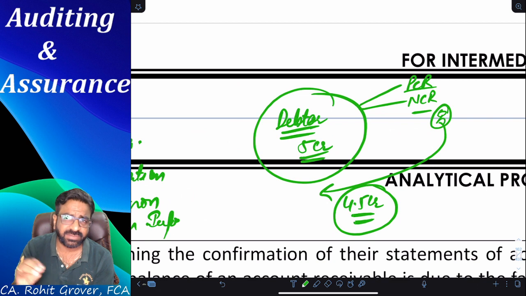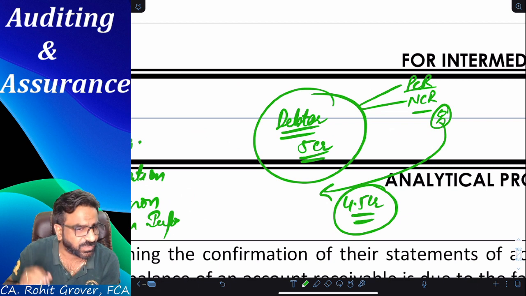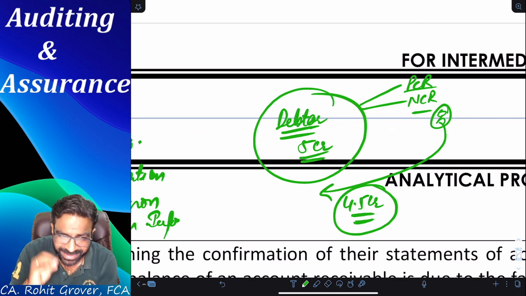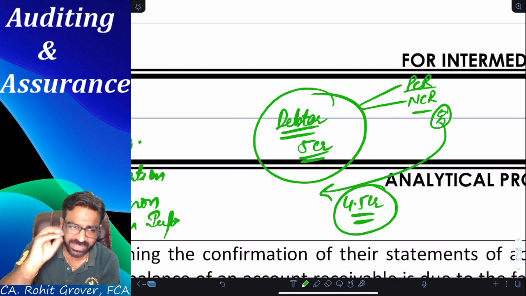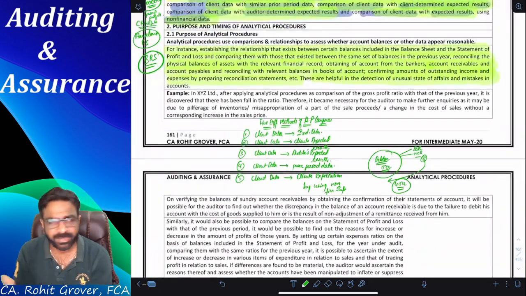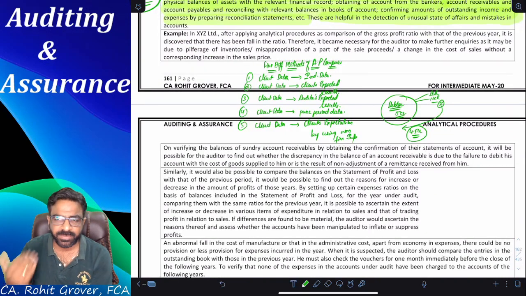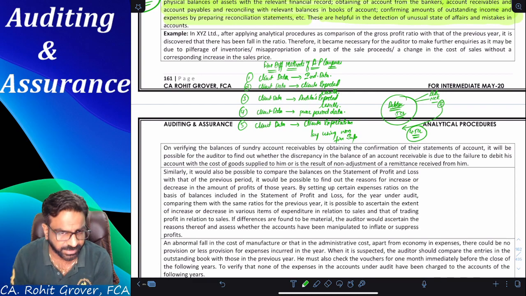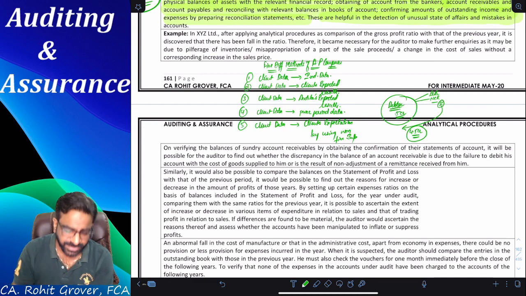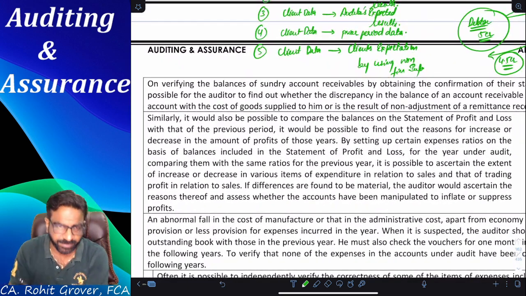Or there can be another reason. There might be a possibility that 3 days back he came to my office and paid 50 lakh rupees, but I did not make the entry so far. Now tell me, if I did not make the entry in my books of accounts, will it still show 5 crores of debtors or not? Yes. So by doing the analytical procedure, by taking the confirmation from the party directly, sometimes you automatically get an answer about what can be the probable reason. So these are nothing but examples to make you understand what analytical procedure is all about. Let's take another example.